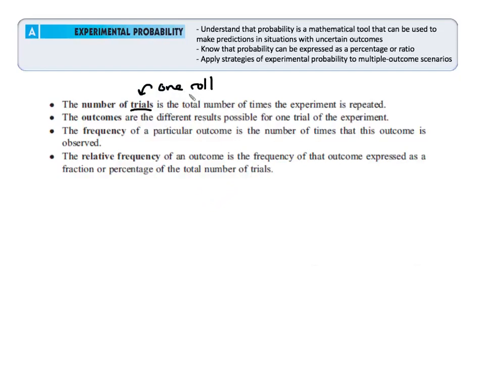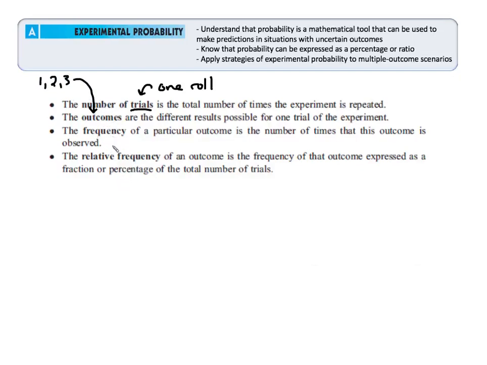One particular trial means one of those rolls. The particular outcome was what you saw when you rolled that dice. So an outcome for that six-sided die could be a 1 or a 2 or a 3, all the way up to a 6. Those are the possibilities in the case of a dice for the outcomes when you roll it.